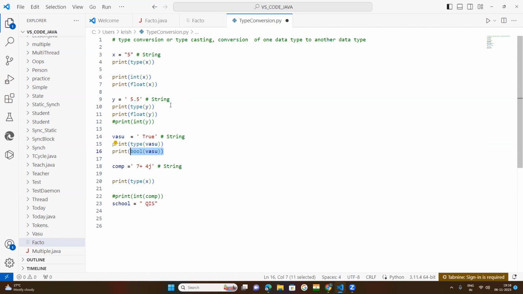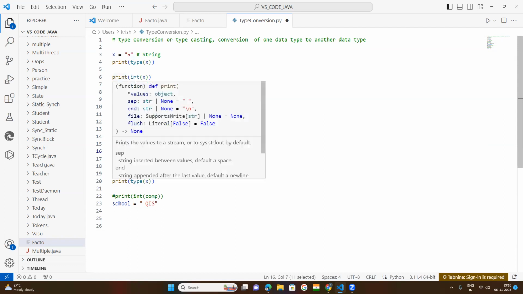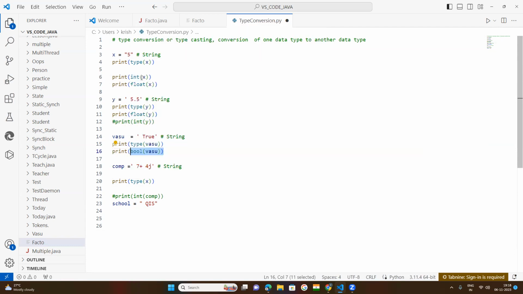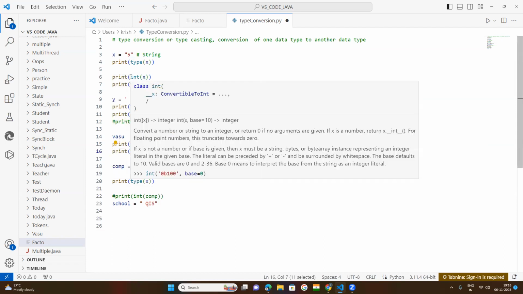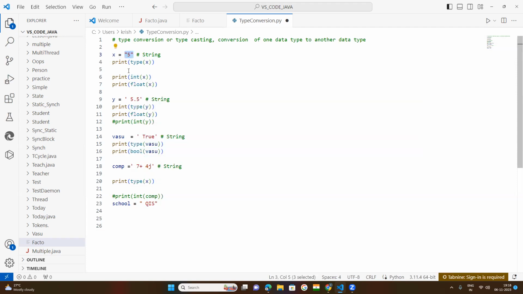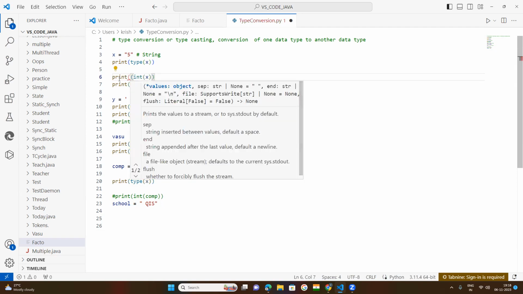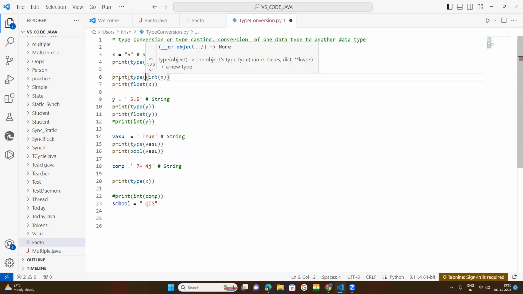Next, suppose here this is converted into integer. If you want to know which type of data it is, it is a string. To find that out, you pass the type function here.